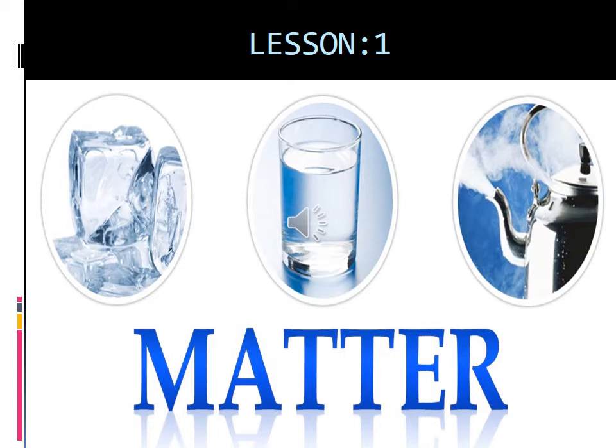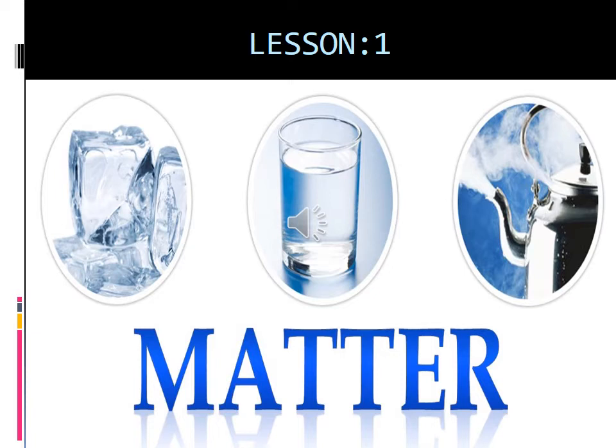Yes, solids have definite volume and definite shape. It is highly rigid and its intermolecular space is very less, okay? And then about liquid, it has definite volume but indefinite shape and it is less rigid and the gap is more than solid, okay? And then about gases, gases have indefinite shape and indefinite volume and it is least rigid, okay? And then the gap is very large, even more than liquid, okay?